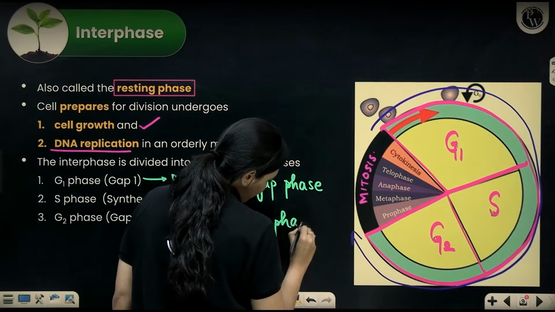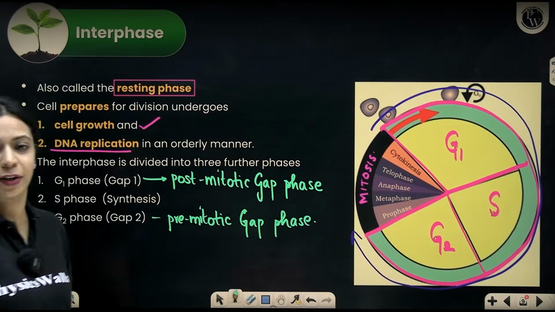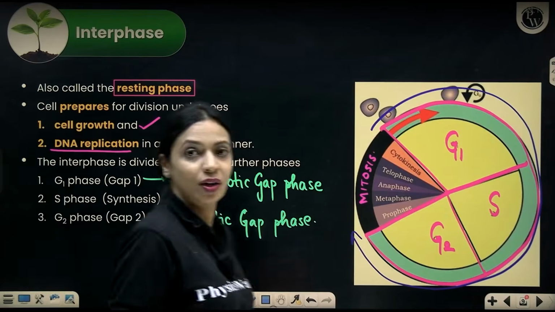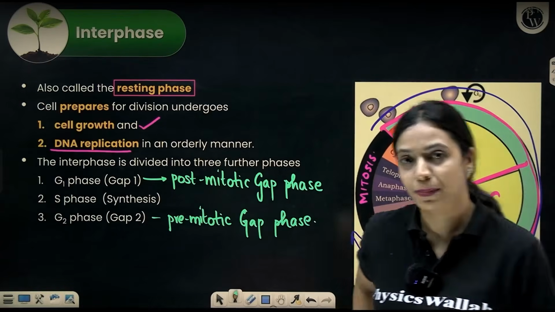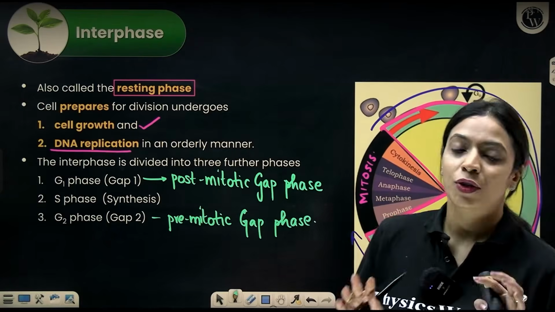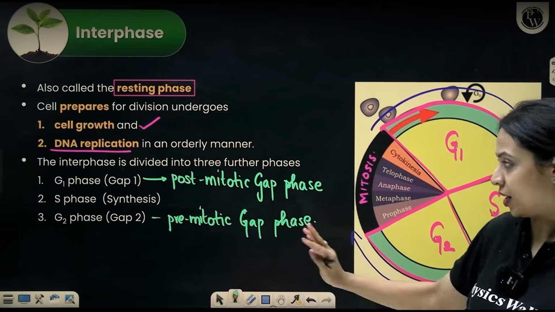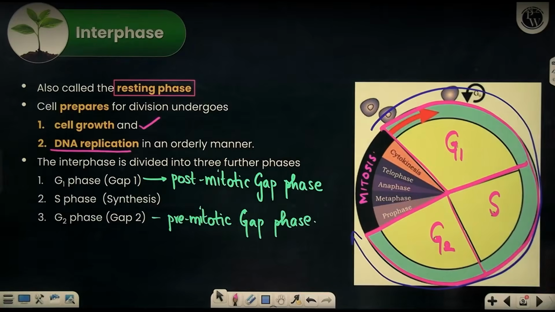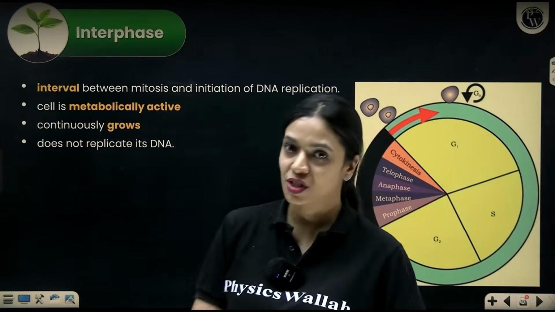And G1 is the post-mitotic gap phase. So in your multiple choice questions, if they've given pre-mitotic and post-mitotic and not mentioned G1 or G2, you know what is G1 and what is G2. Keep that in mind. Now let's specifically focus on the G1 phase.